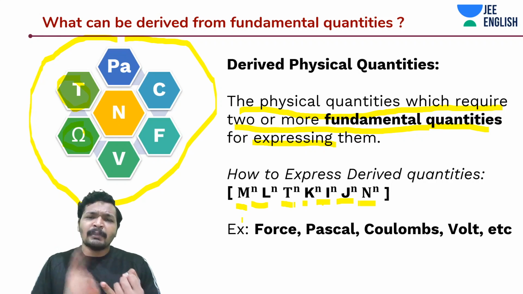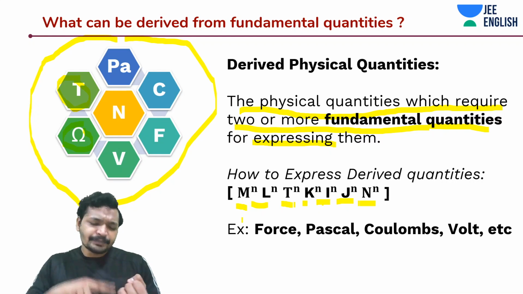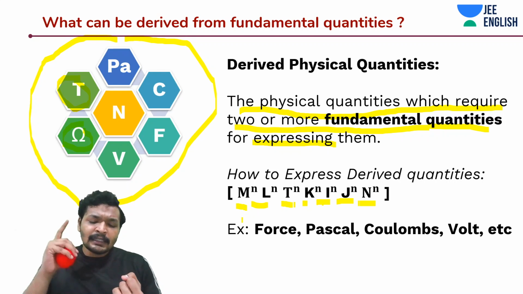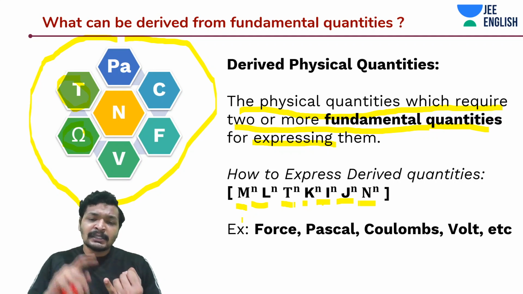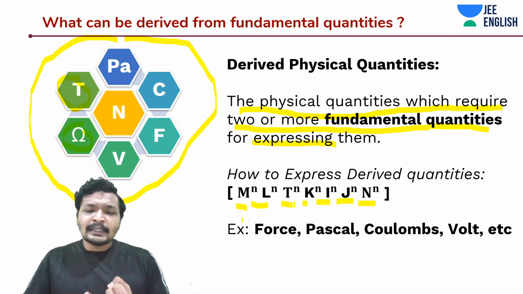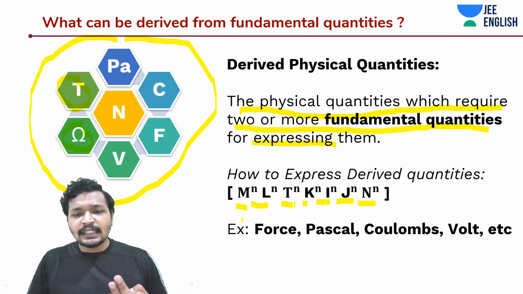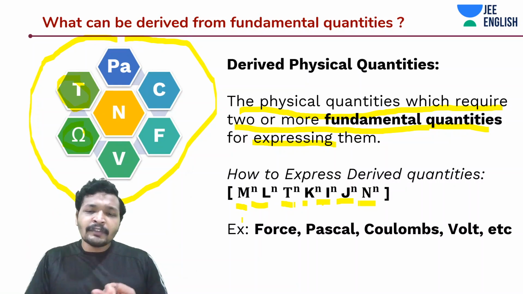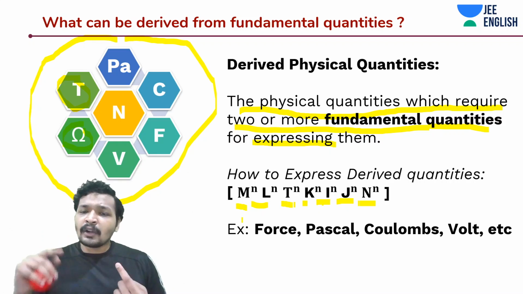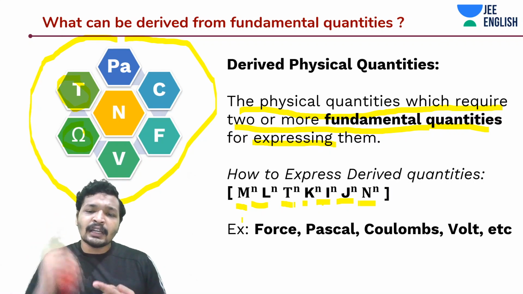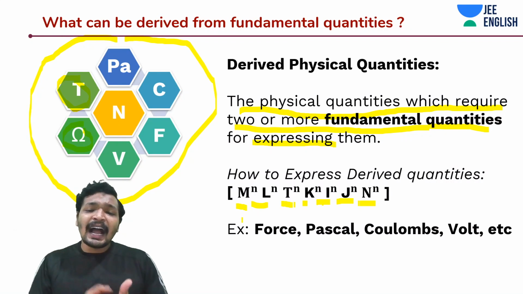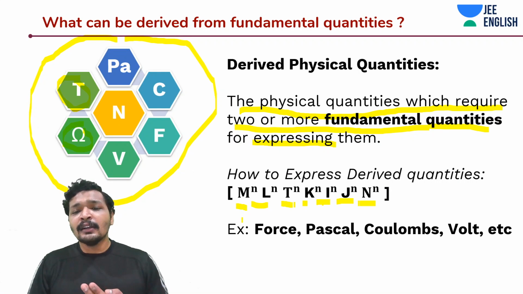Understand that we are going to start with mass. Mass is something that we need all the time and every time. The dimensional symbol for representing mass is M, length is L, time is T, which is very easy to remember, which is very intuitive. Now, why did we come to K, Kelvin, instead of T for temperature? Because there is already T, so it's K as in Kelvin. There are some other symbols that are also being used, but in our syllabus we are going to make use of K, and I for current, J for, what is J used for?